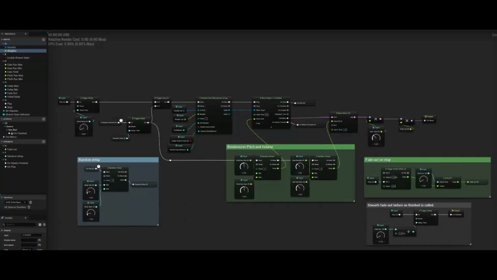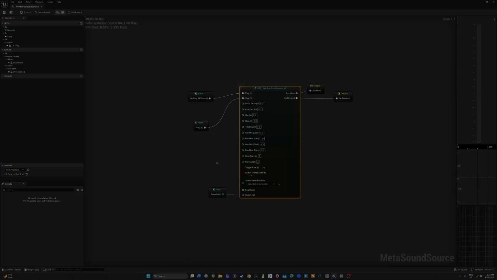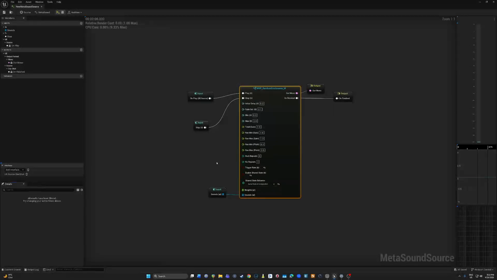So now we have two patches, the trigger rate one and the delay transition type, which also includes the sample accurate one. But rather than have two patches, we can combine all of this logic into one. To show you what I mean, here's a MetaSound patch that by default is set to the delay transition type. And because the min and max delay values are at 0, that means it's actually set to sample accurate. But we have this Boolean here, this checkbox, that if I check it, I set it to true, then the transition type becomes trigger rate.